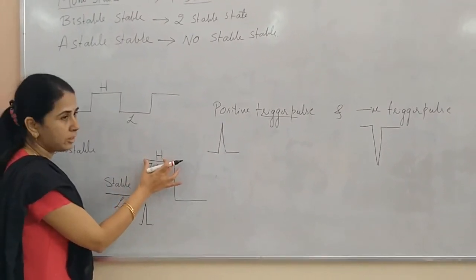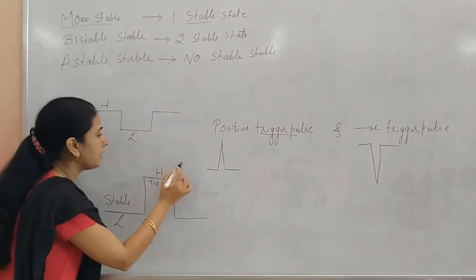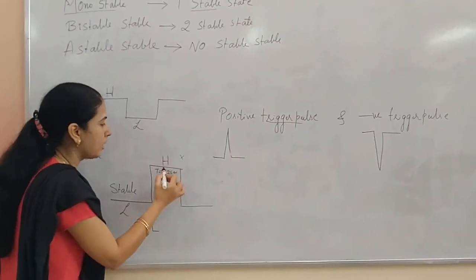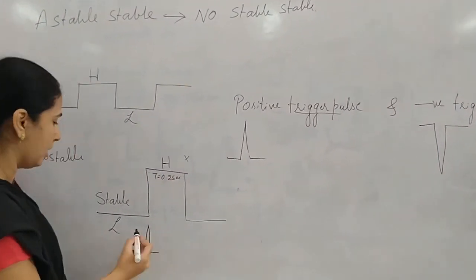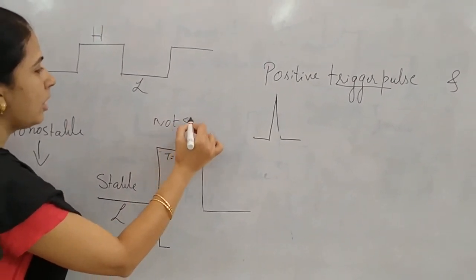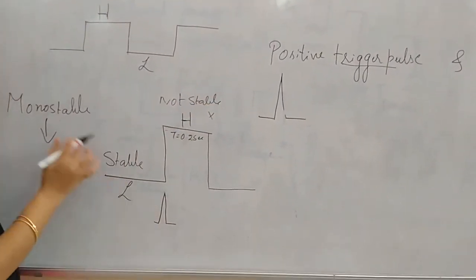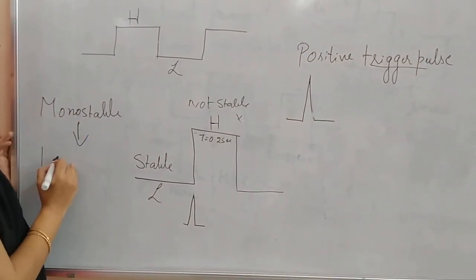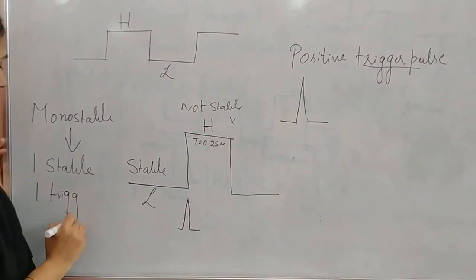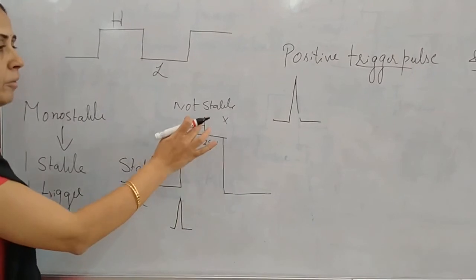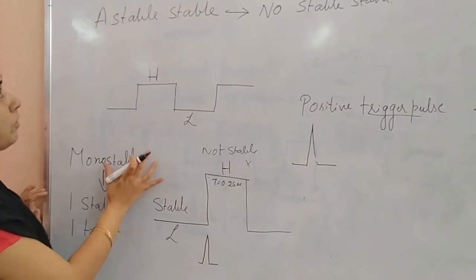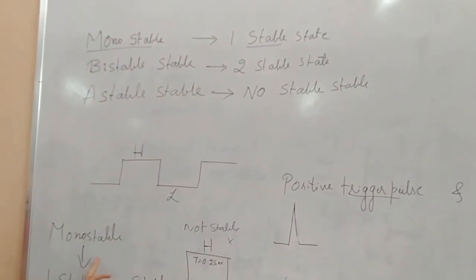But if you look at this, it is remaining high and it doesn't require any triggering pulse. It remains high for a certain period of time, and immediately after this it will make a transition to low. That is a quasi-stable state, not a stable state. That is, a monostable circuit has one stable state and requires one trigger pulse for making a transition from low to high. For making a transition from high to low, it doesn't require any trigger pulse. Such types of multivibrators are called monostable multivibrators.